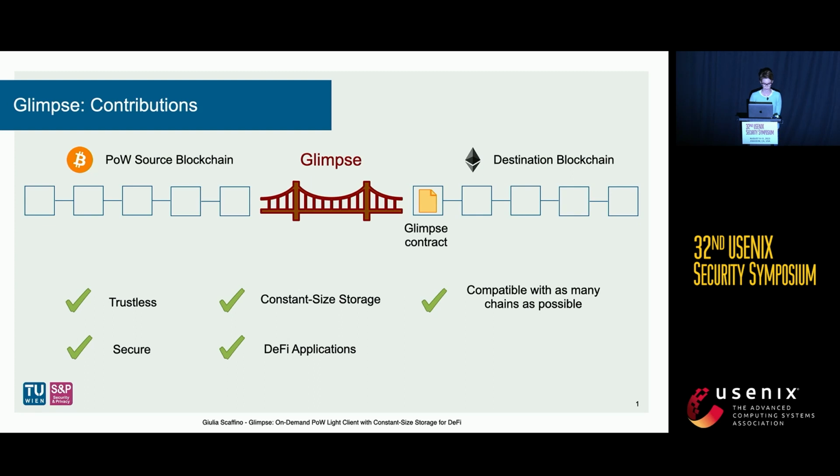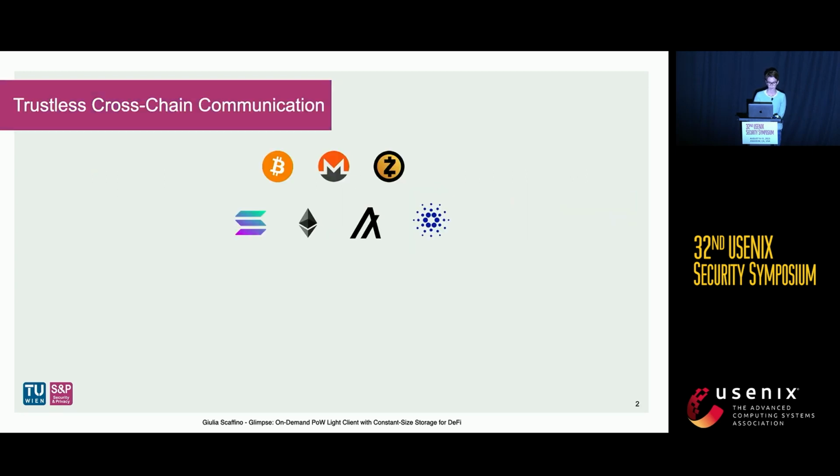Of course, we've studied also Glimpse security, both in the UC framework as well as in the rational model. And I will show you how to use our protocol to encode some cool and real-world DeFi applications such as cross-chain lending. Our work stems from the need of trustless cross-chain communication.